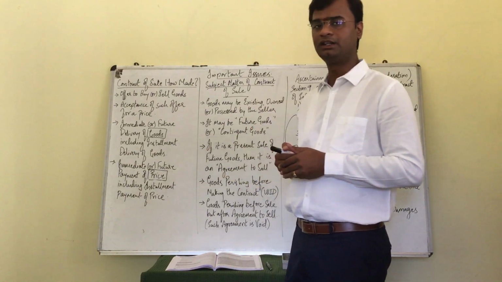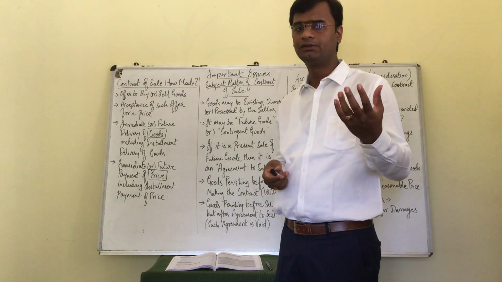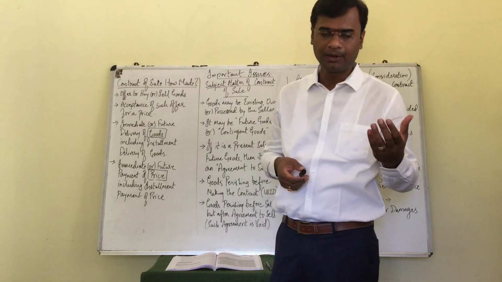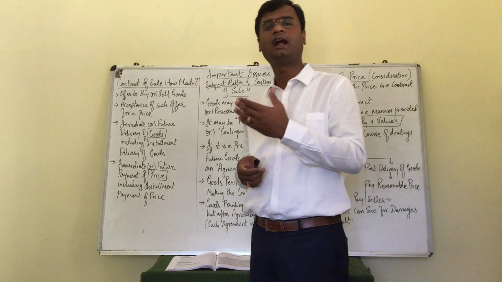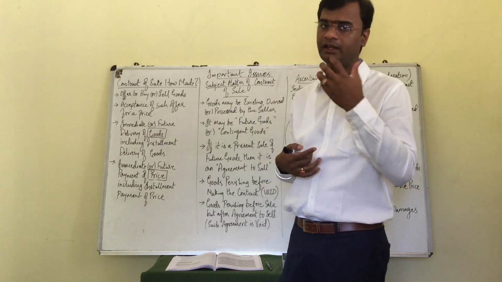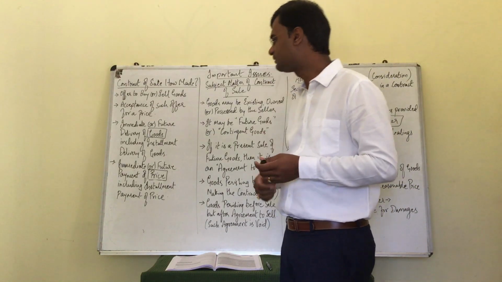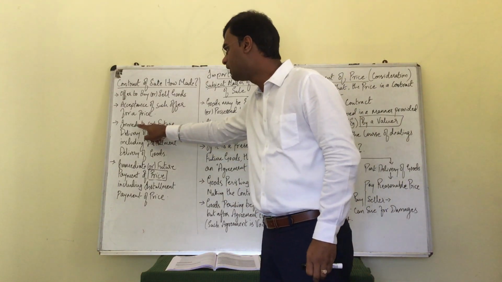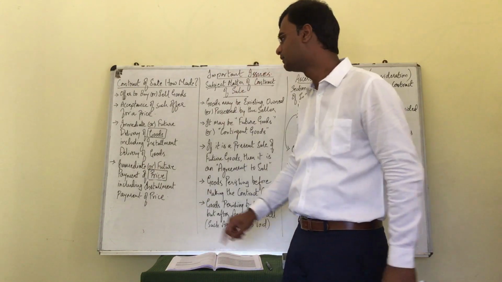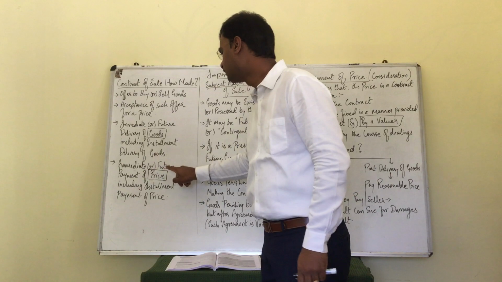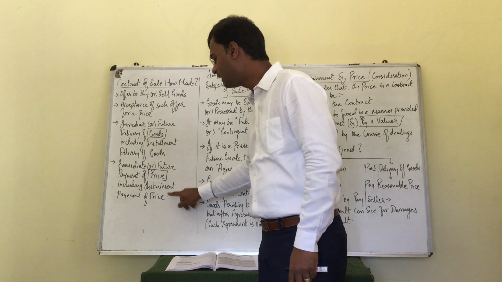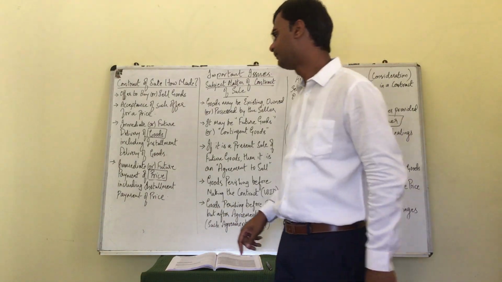So it is pretty simple. That is immediate delivery of goods, future delivery of goods, installment delivery of goods, or immediate payment of price, future payment of price, and installment payment of price. So when it is a straightforward case like this, where is the depth involved? The depth is here. Please check this. There could be a possibility of immediate delivery of goods and immediate payment of price, one case. Future delivery of goods, future payment of price, second case. Installment delivery of goods and installment payment of price, third case.